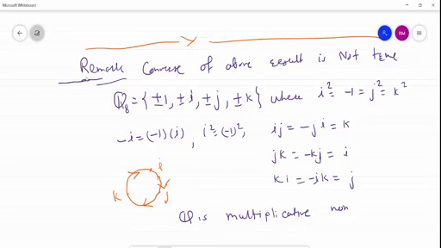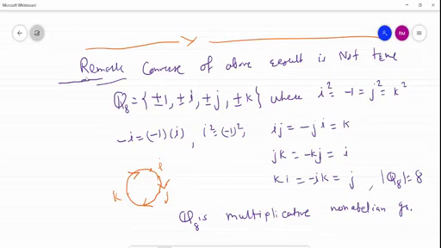Because I and J are two elements, say, they are not equal to J into I, or J into K is not equal to K into J. That's why it is clearly non-abelian group. It contains 8 elements. Cardinality of Q8 is 8.